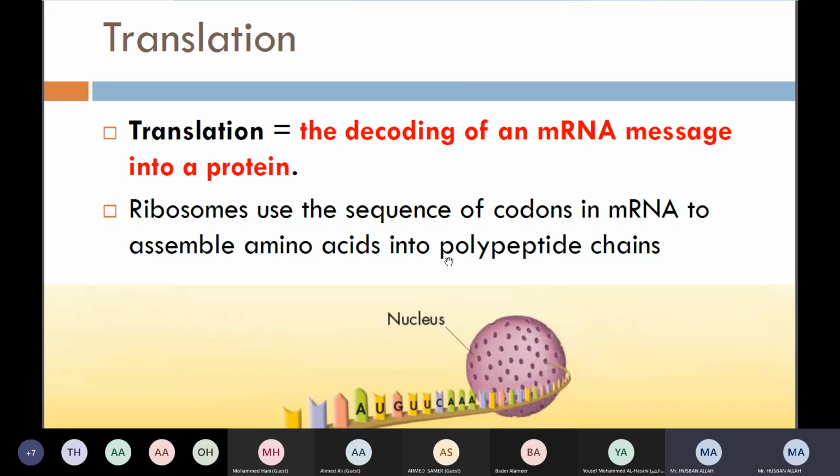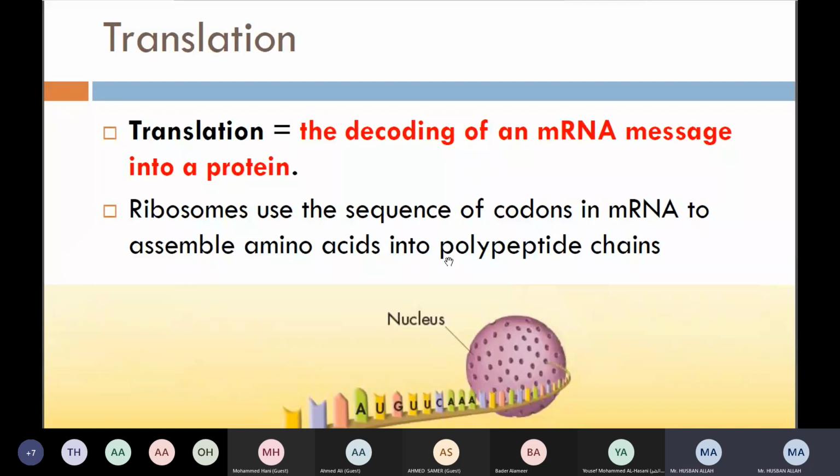So ribosome will read, or identify, the codon in the messenger RNA, and besides this identification of the sequence, the ribosome is going to collect the concerned amino acid and attach it to the polypeptide chain. Polypeptide chain is the protein which is going to form.